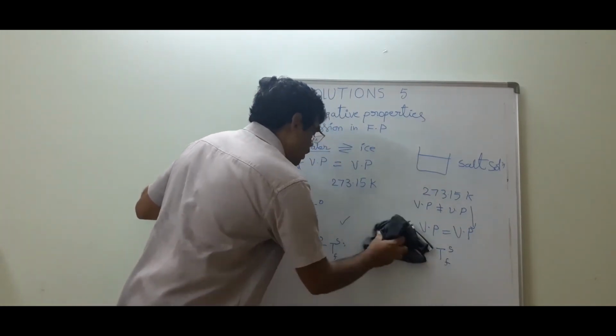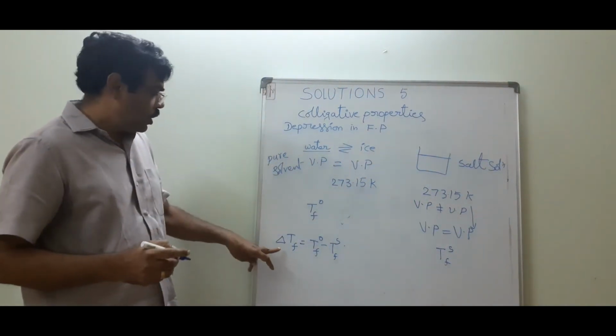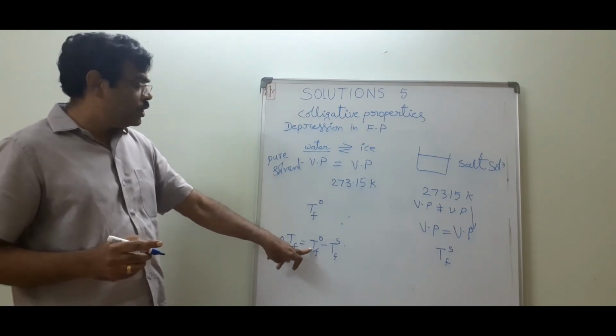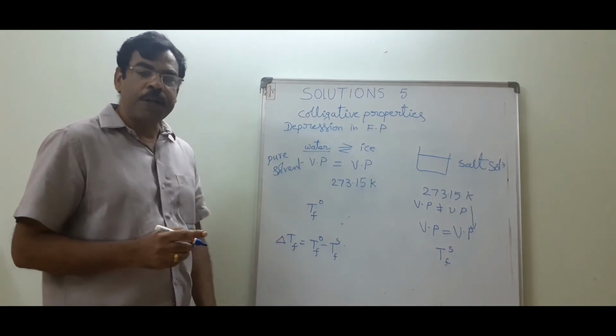Once again I explain. Depression in freezing point is equal to the freezing point of pure solvent minus the freezing point of solution.